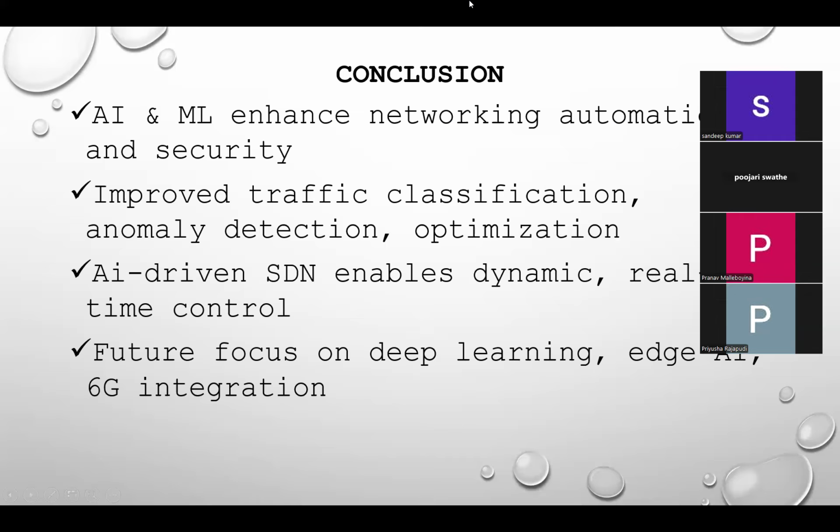As our networks continue to grow in complexity, the role of AI will only become more crucial. Our work lays the foundation for future innovations like intelligent, adaptive, and secure network systems, especially with the rise of SDN, edge computing, and eventually 6G technologies.